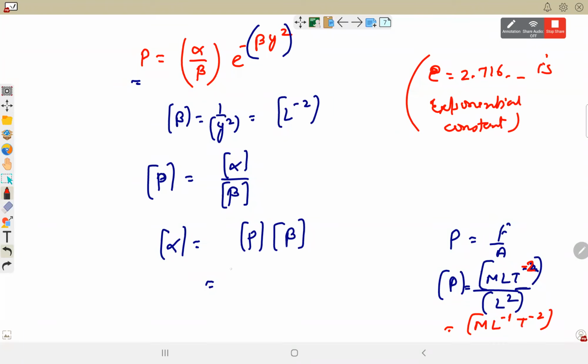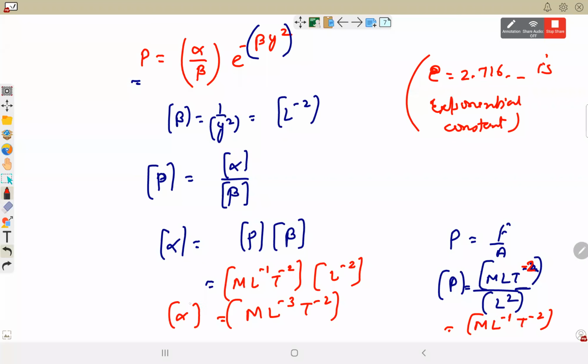ml minus 1 t minus 2, so that is the pressure. ml minus 1 t minus 2 और बीटा को हमने कैलकुलेट किया, that is L minus 2, so ml minus 3 t minus 2. That's the dimension of alpha and dimension of beta is L to the power minus 2.